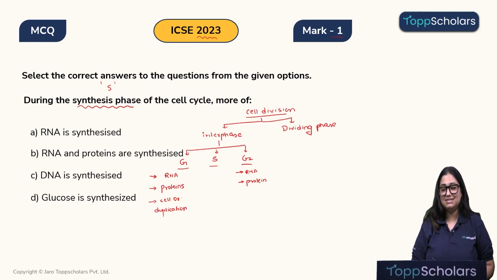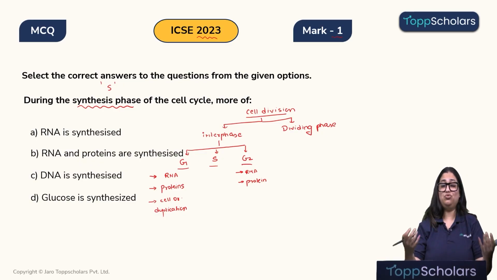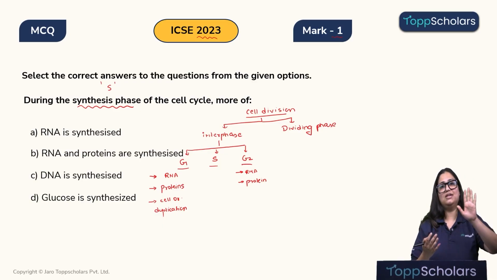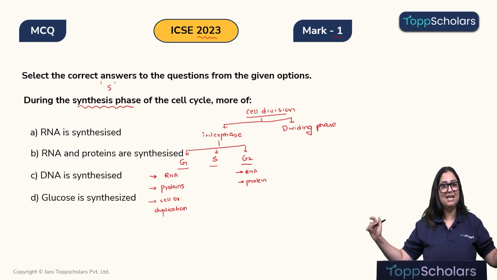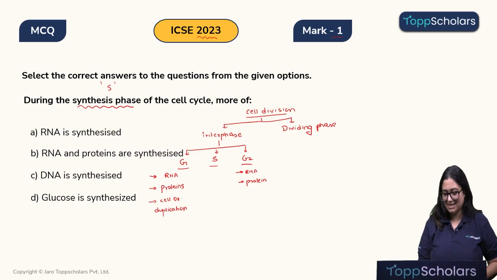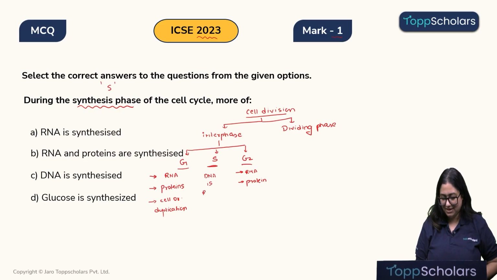See children, a parent cell already has its own set of DNA, right? Now this parent is reproducing, it is giving rise to two daughter cells. That means both the daughter cells need to be given their own DNA. That is only possible if a parent cell duplicates its original DNA. So let's say this is the original copy of DNA. I'll pass this through the Xerox machine and I'll get a duplicate copy. Only then I can give it to both my daughter cells, right? Therefore, in the S phase, this Xerox or this duplication or synthesis of new DNA is seen, and therefore S phase is known as the synthesis phase. Okay. So over here, what is happening? The DNA is replicated or the DNA is synthesized.